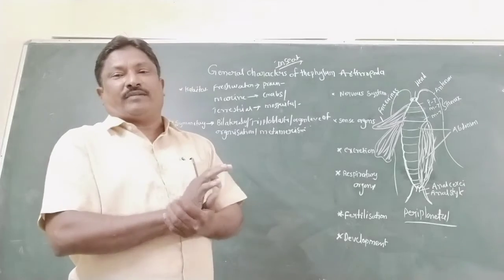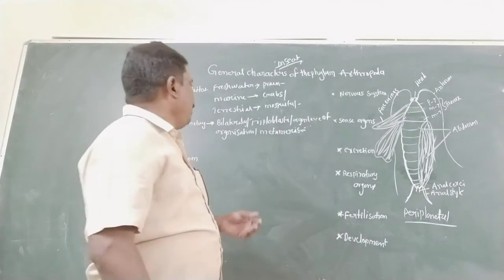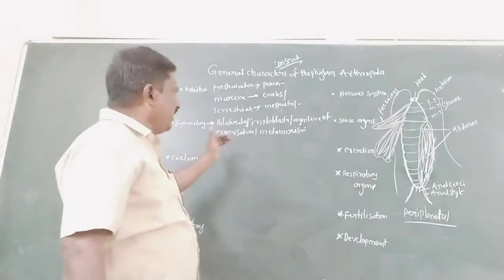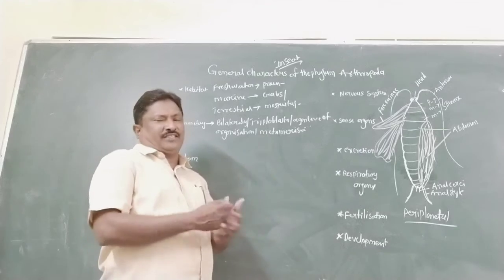That is the variation. Is it clear? So metamerism consists of different types of segments.